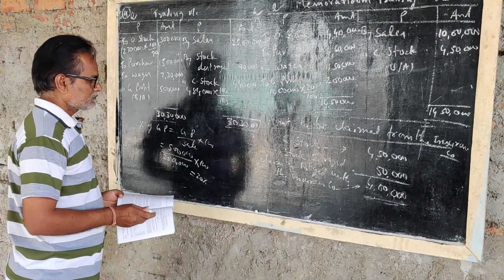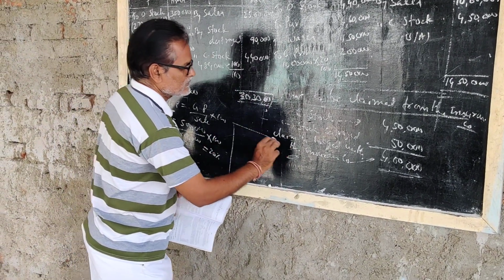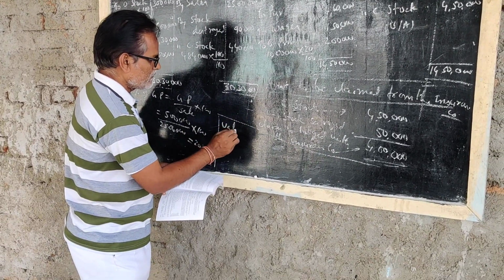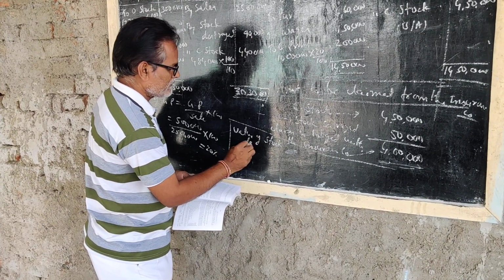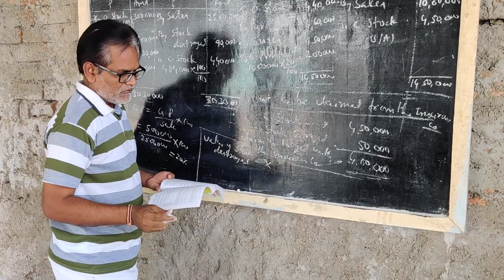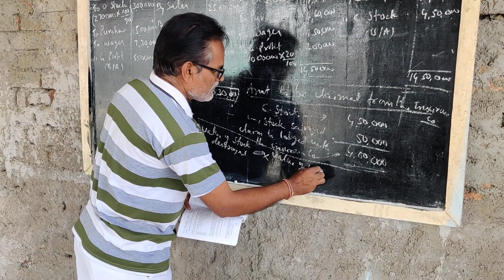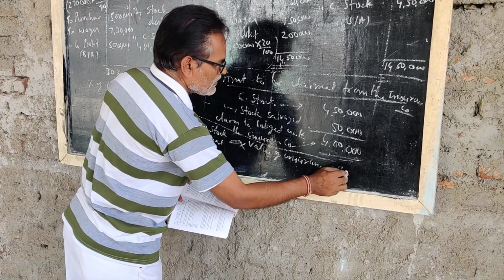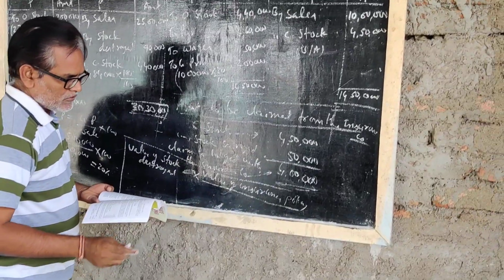So, value of stock destroyed into value of insurance policy by closing stock.